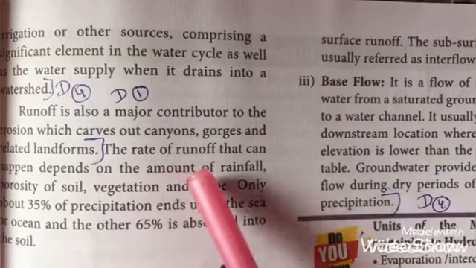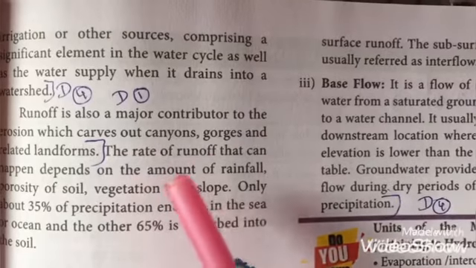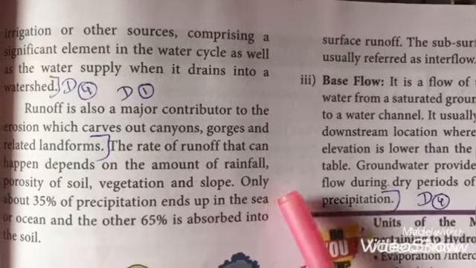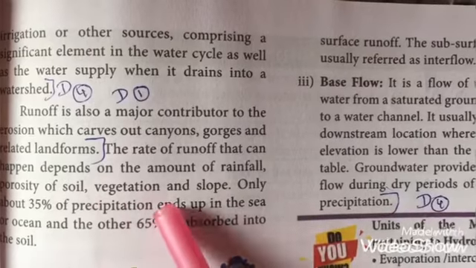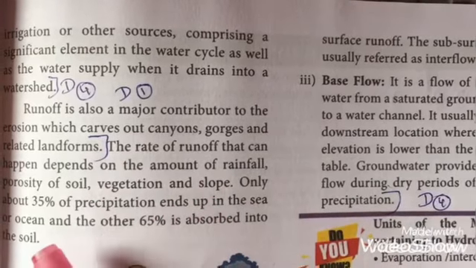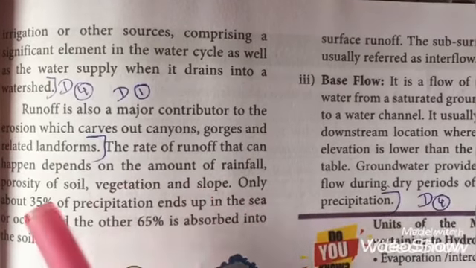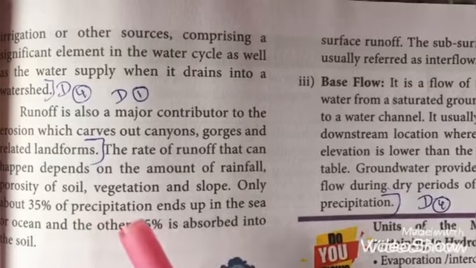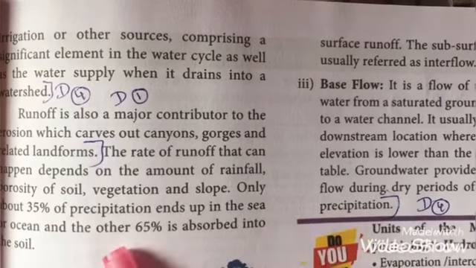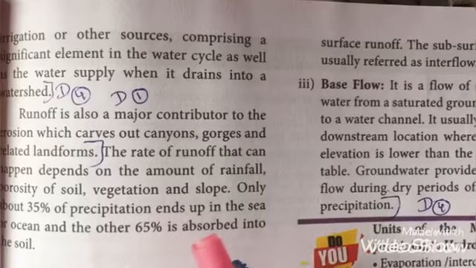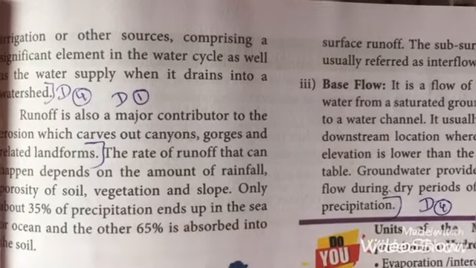The rate of this runoff depends on the amount of rainfall, and also the porosity of the soil, vegetation, and the slope. Among this rainfall, only 35% of the rain joins the sea or the ocean. The remaining 65% is absorbed by the soil.